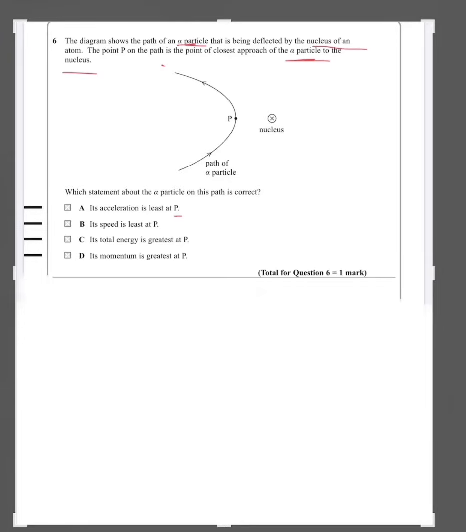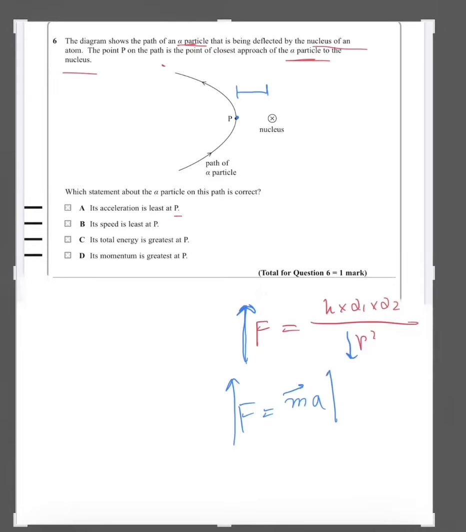Pretty interesting point. Its acceleration may be the greatest at point P, since we know that the force acting is K into Q1 into Q2 by R squared. So when R squared is minimum, the force acting is maximum, since the distance between P and the nucleus is minimum at this point. When the force acting on it is maximum, by Newton's second law, maximum force would correspond to maximum acceleration provided that the mass is constant. So the acceleration might have been the max at P. Really interesting, right?